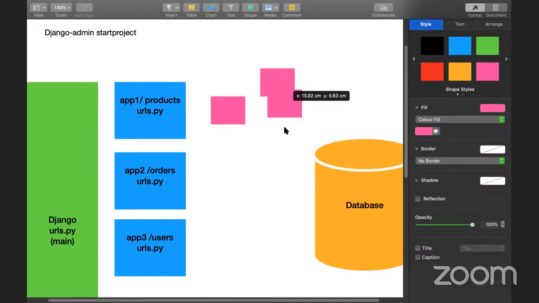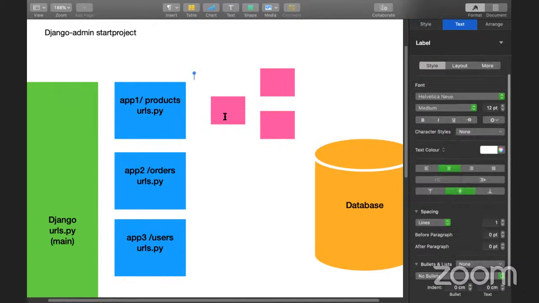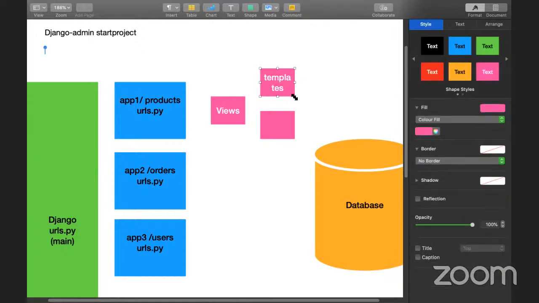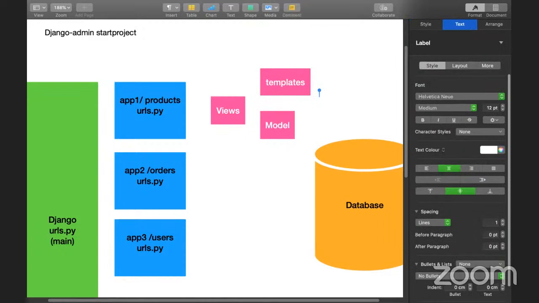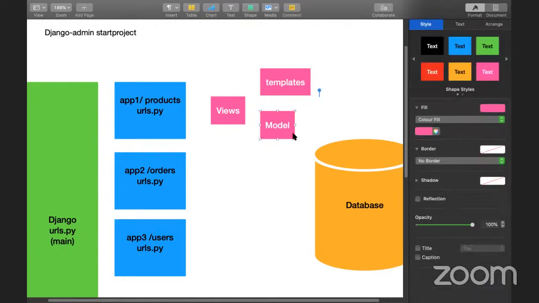This is called the views, and this is called templates, and I can say that in small letters. Templates, or template we can say, and this one is the model. So this is how the structure is, guys.